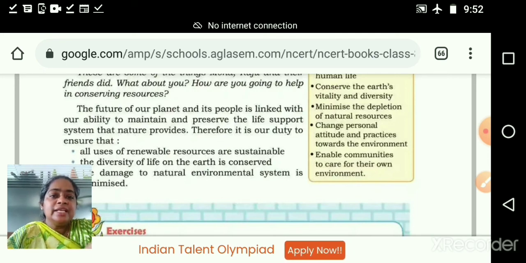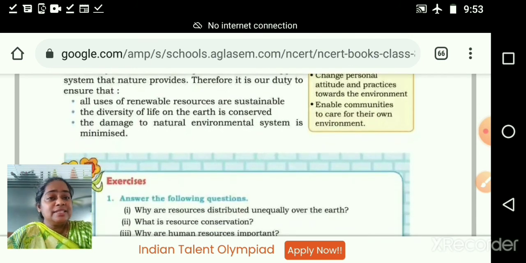So it is in our hand, not in the hand of political leaders and all. Each and every individual's hand is very important. Our work is very important. For what? This is to maintain and preserve the life support system. What is the life support system? That is our surrounding or our environment. Therefore it is our duty to ensure. I never said, CBSE is saying like that. What is our duty?